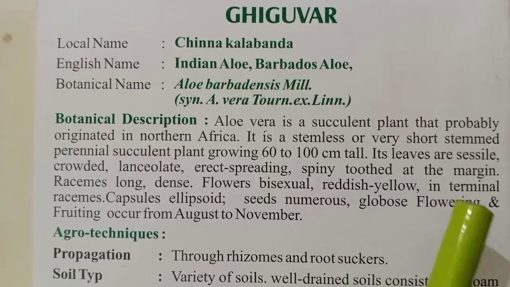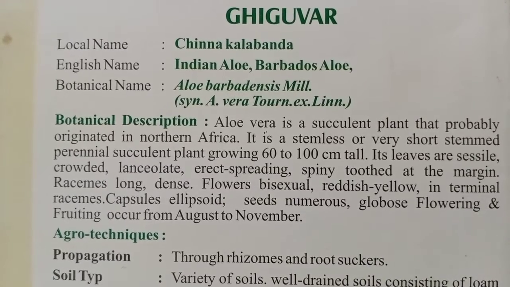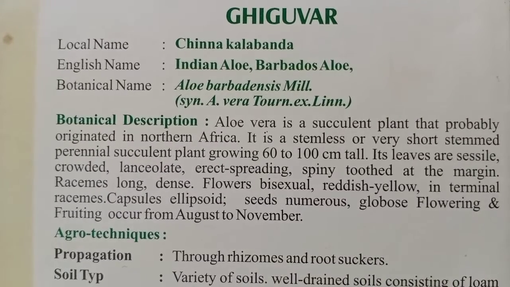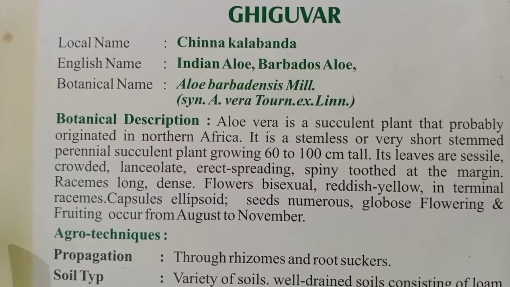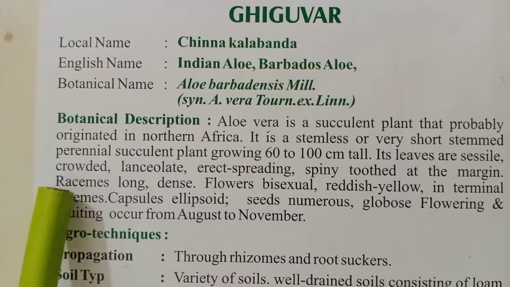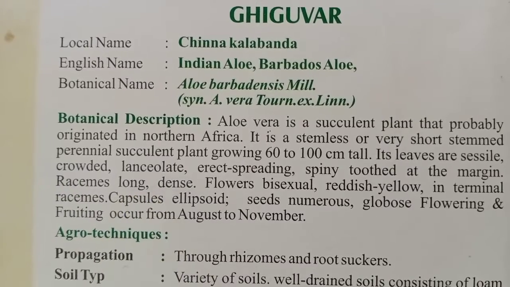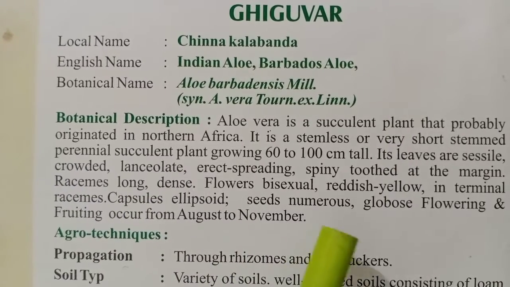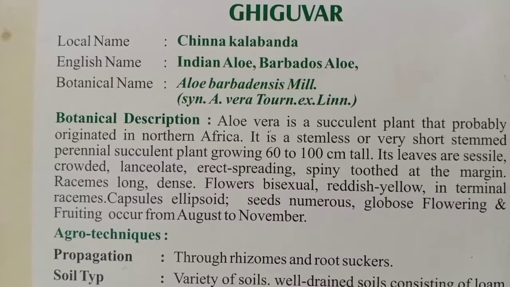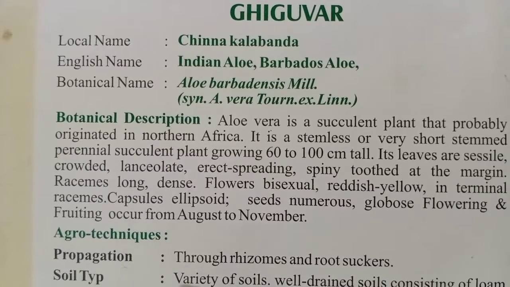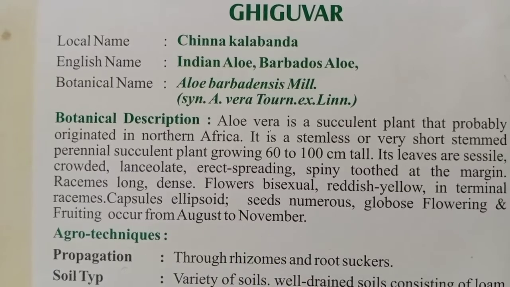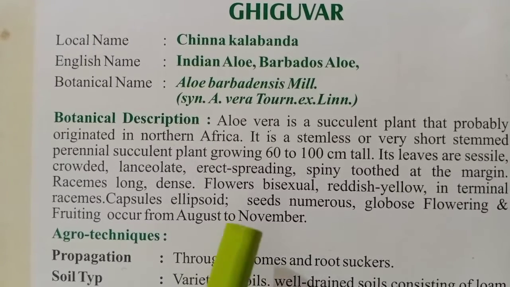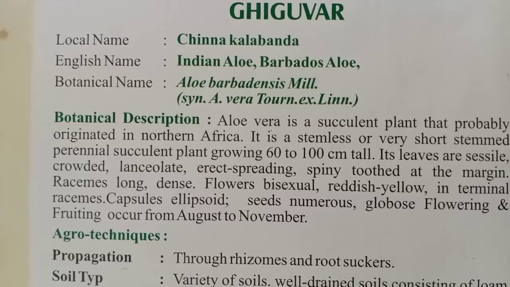Its leaves are sessile, meaning the leaves do not have any petiole, a stalk-like structure to attach. All the leaves are crowded, lanceolate, erect spreading and spiny toothed at the margin. The flowers developed by the aloe vera are generally bisexual and reddish yellow.